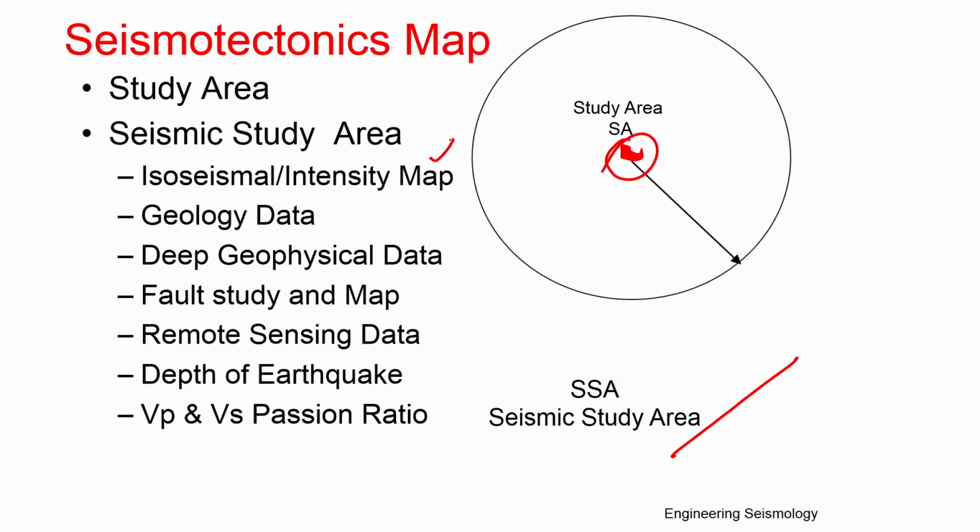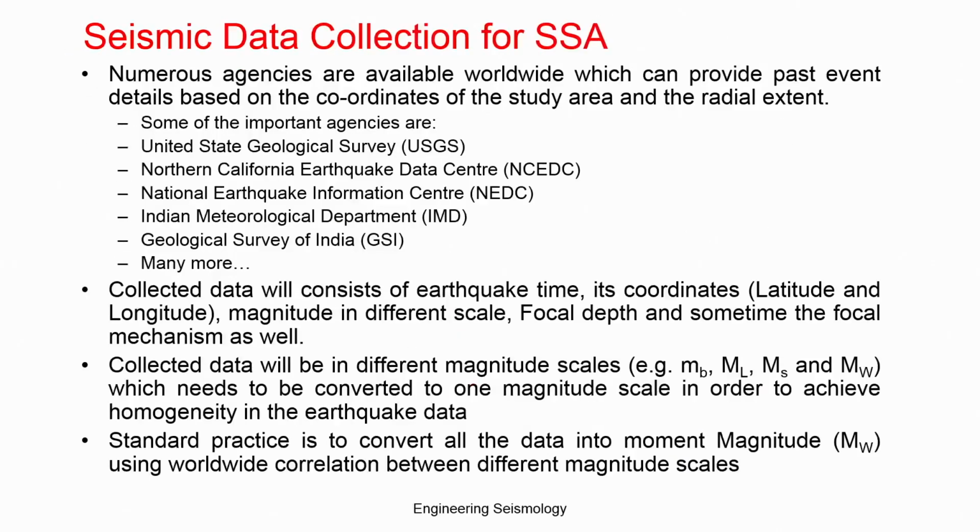So, what information do you collect in the seismic study area? Isoseismal map and intensity map, which decide the radius, geology data, deep geophysical data, fault study map, remote sensing, depth of earthquake, and Vp, Vs and Poisson ratio. You compile all this information and generate a map as a seismic source map. Once you have generated that map, the next process is compiling the seismic data in the region. This is also part of the seismotectonic map preparation.